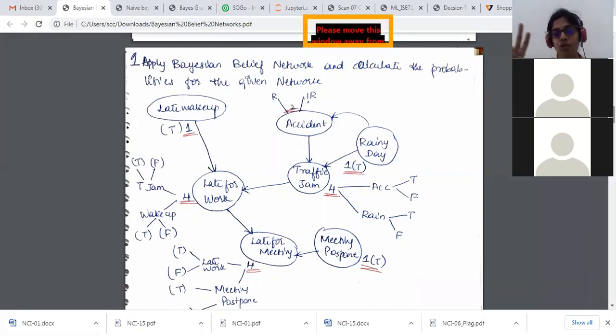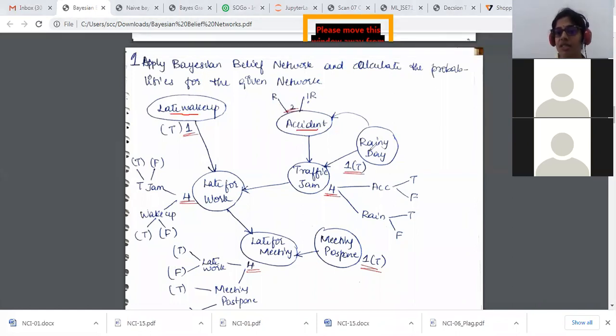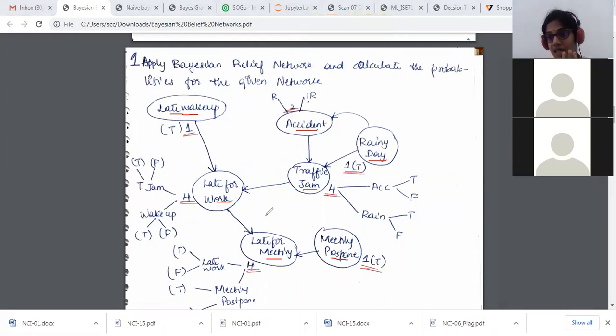With respect to the graph, I'll have late wake up, accident, rainy day, traffic jam, meeting postponed, late for meeting, and so on. I'll have these nodes given to me with only the arcs. Nothing else would be given. I have to calculate it. How do I do it?